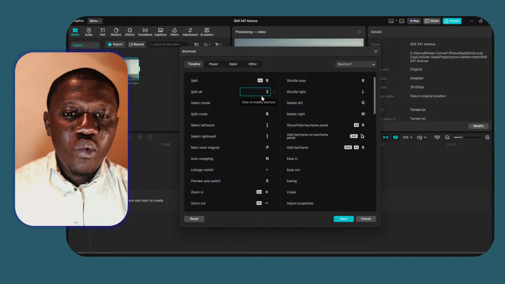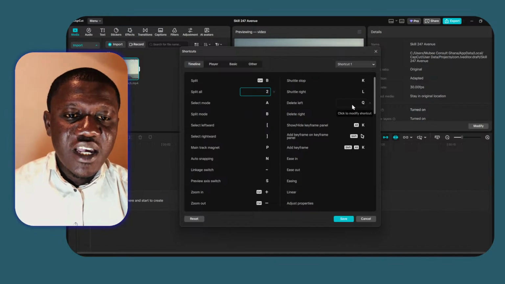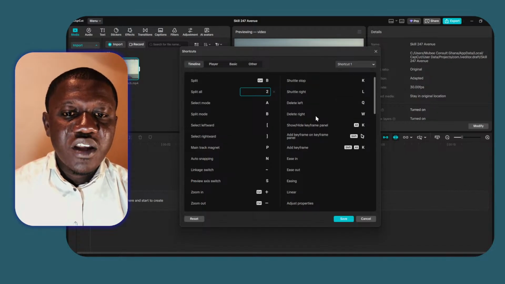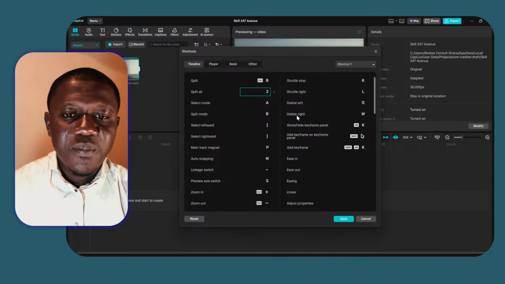For the split, it will affect one track that you select, and it's Control B to split. But in our case, we are not interested in the split. We are interested in the split all. The split all will affect anything that you place the axis on in that area. It will split it off. So if you have multiple tracks, the split all will take effect on the multiple tracks. And if you have maybe 10 tracks or even your track plus an audio track, it will split it all. So this is where we did the configuration.